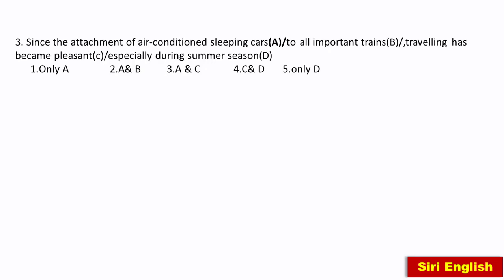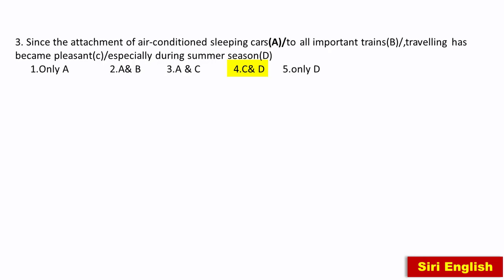In place of became, we have to use become. Has become very pleasant. So again we find error in C part. Then let's move further, especially during summer season. Actually before seasons, in summer season, we have to use the summer season, the winter season. So here there is no article. So we have to write the article over there, the summer season. So again we find error in D part. So we find error in C part and D part. So fourth one is the answer.